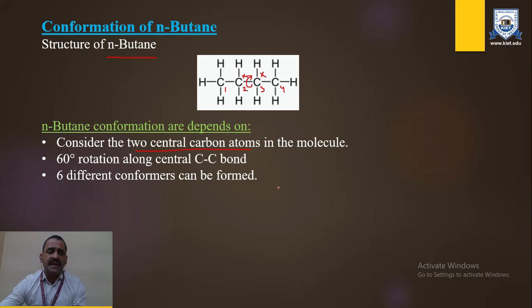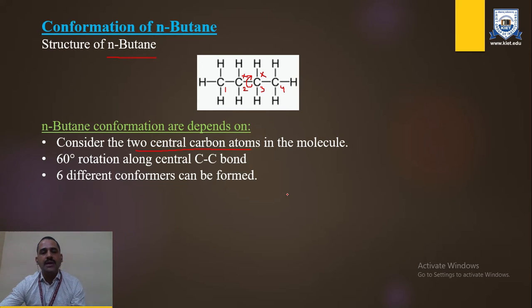So basically in the overall structure, 6 to 7 forms of N-butane will be generated, but we have to consider which is the maximally stable form in the conformation of N-butane.